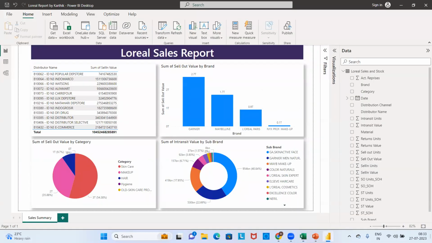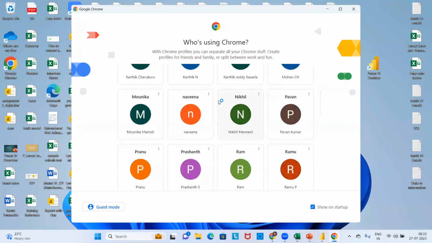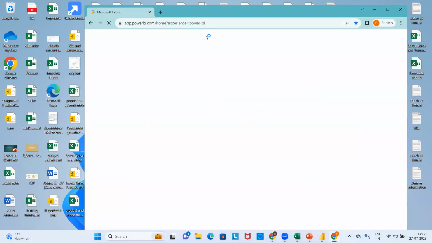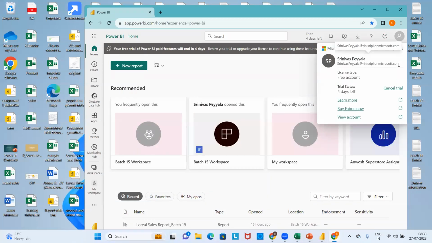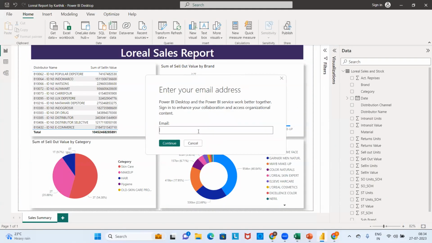The client already assigned a license to Karthik, and that license has some details. I'll copy it; this is a license purchased from Microsoft. I will use the same license to publish to the same environment.